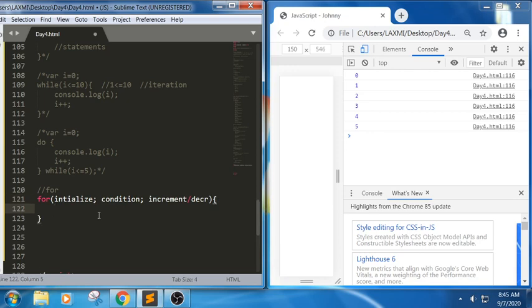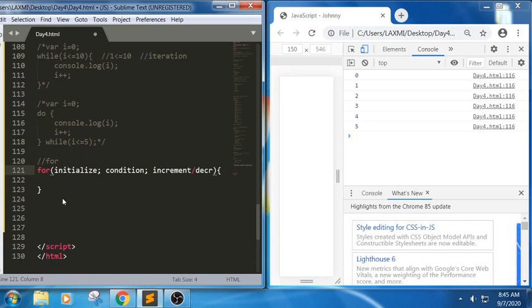And in this block of statements, we have initialization, condition, increment or decrement. This is the basic syntax of this. If it has met this condition, then it will try to execute these statements. This is about the for loop. For example, see here, which one is easier? For loop will be a shorter syntax. It will be easy to debug because everything will be in the same line: initialization, condition, increment or decrement. So let me write some small snippet based on this. Let me put this in comments.